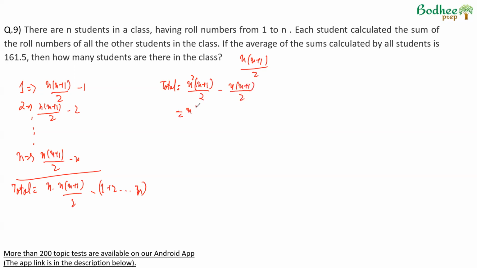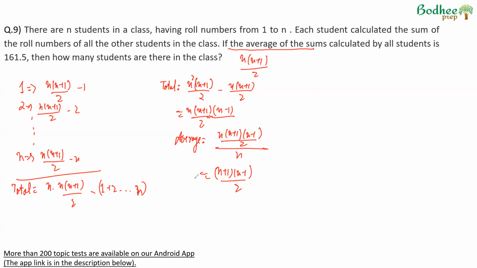n into n plus 1 by 2 can be taken out common. Here we will be left with n, and here we will be left with 1. So the sum that we get is n into n plus 1 by 2 into n minus 1, or n into n plus 1 into n minus 1 by 2. This is the total sum we get. And therefore, the average of the sums will be n into n plus 1 into n minus 1 by 2 as the total sum. The number of observations was n because each one calculated a sum. So the average will be given by the sum upon n. And therefore, the average comes out to n plus 1 into n minus 1 by 2.